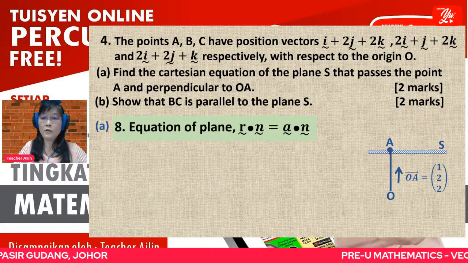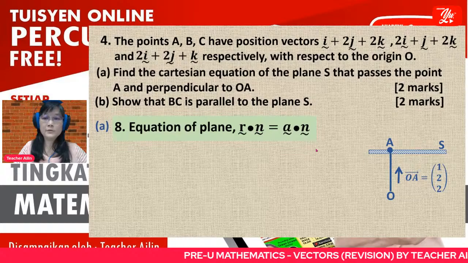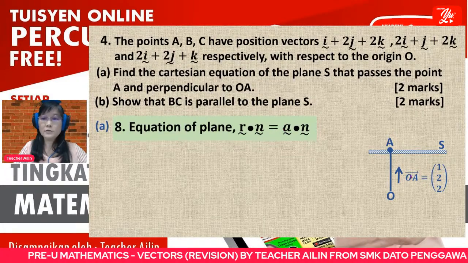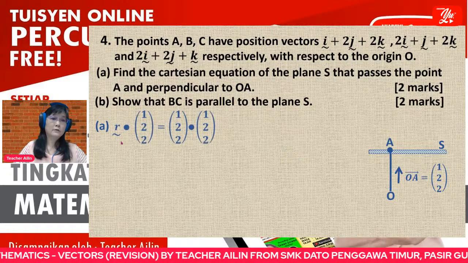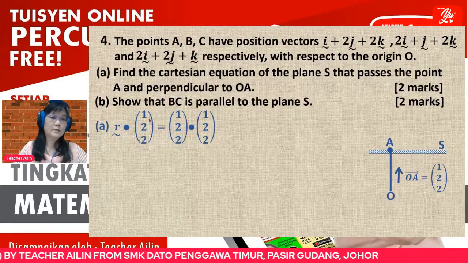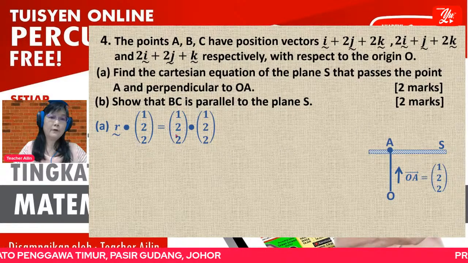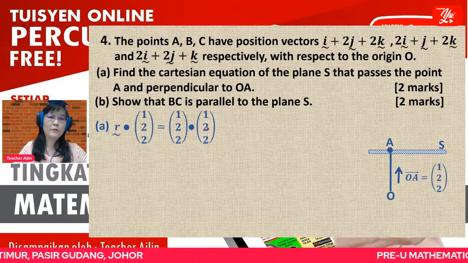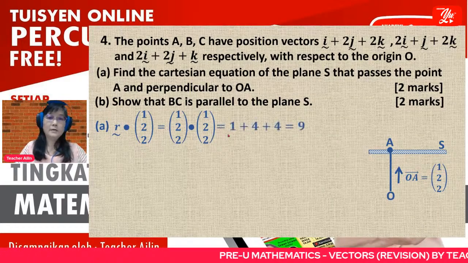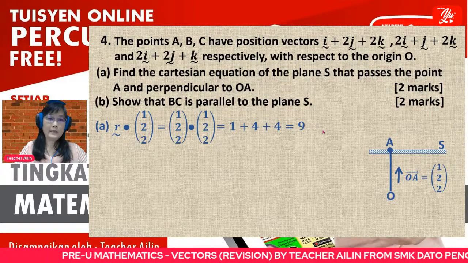A is a point on the plane. So this one you can take (1, 2, 2). A coincidentally is also the same thing, (1, 2, 2). So therefore the equation is r dot. This one is the normal vector. This is the coordinate point of A. This is the normal vector. Coincidentally this value and this value are the same. Okay, so when you carry out the dot product, it is equal to 9.